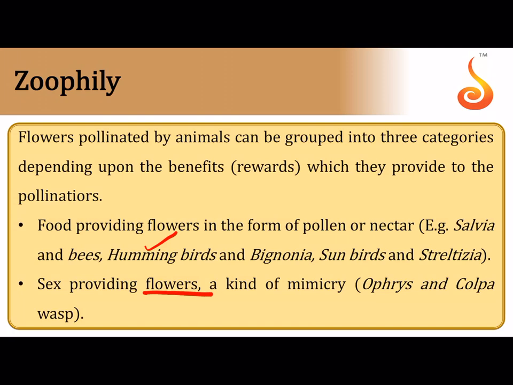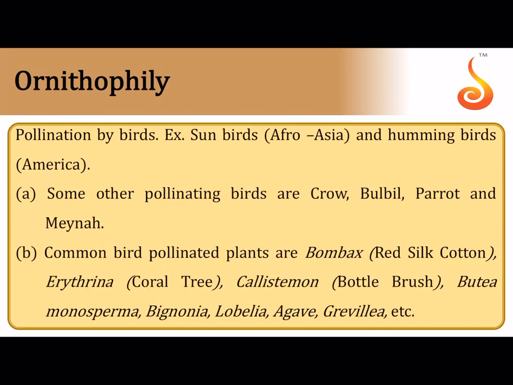And there are certain flowers which mimic the opposite sex. They are also called sex-providing flowers. They mimic the opposite sex of certain wasps, like Ophrys, and when the wasps get attracted to the flower thinking that it is a wasp of the opposite sex, they try to mate with the flower, called pseudocopulation. That is when the pollen gets dusted on their body, or the pollen that they've carried from some other flower gets dusted onto the stigma of this particular flower.